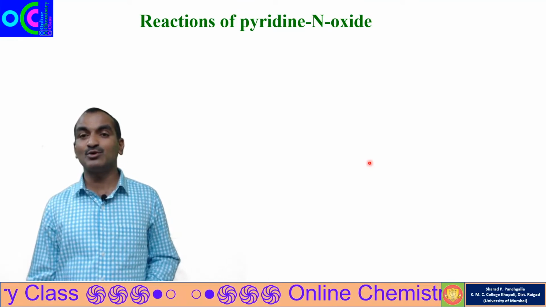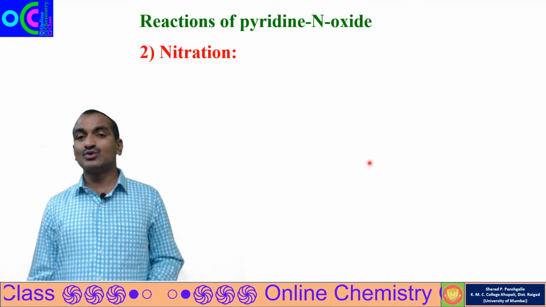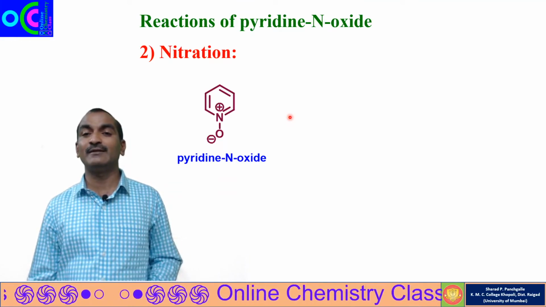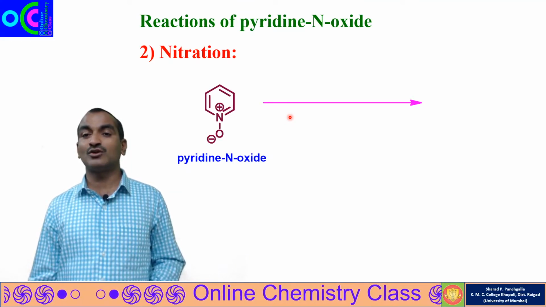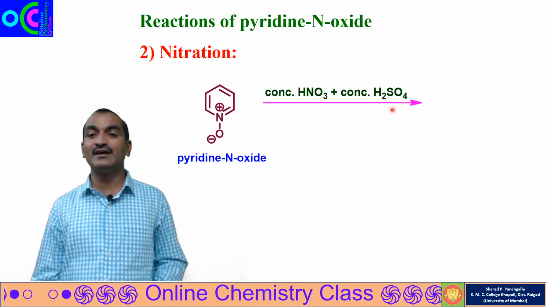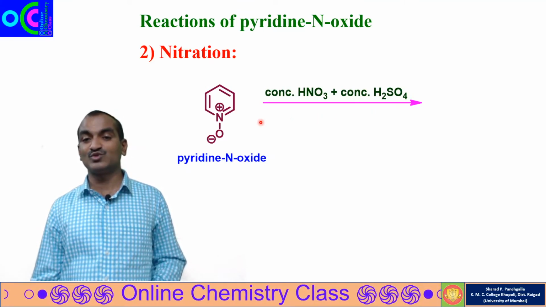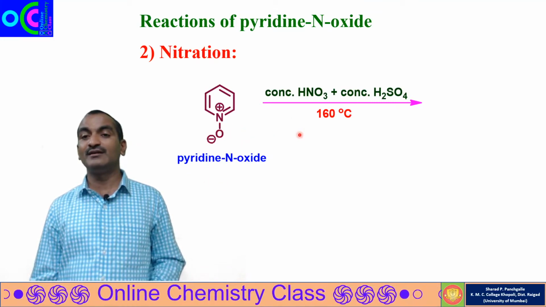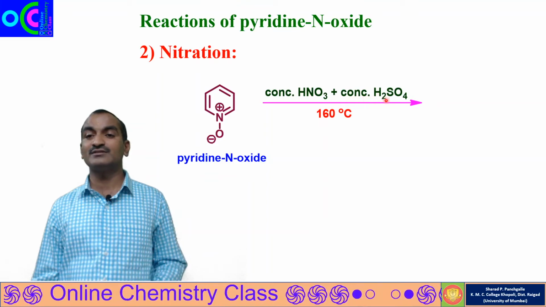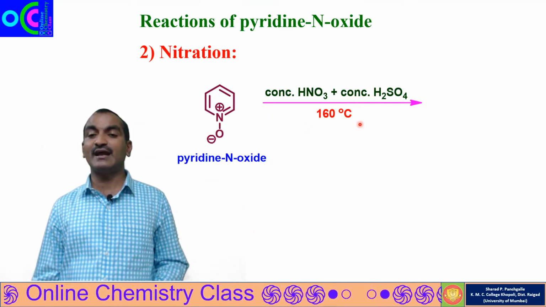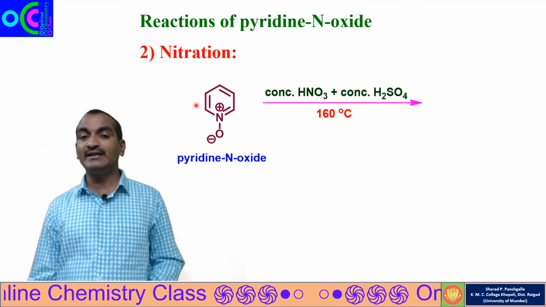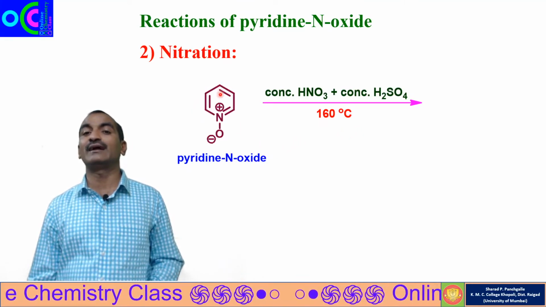So this is about the halogenation. Now we'll discuss the nitration. We know nitration can be done with the help of nitrating mixture, that is the mixture of concentrated nitric acid and concentrated sulfuric acid. So pyridine N oxide, when treated with concentrated nitric acid and concentrated sulfuric acid at 160 degrees Celsius, undergoes electrophilic nitration.